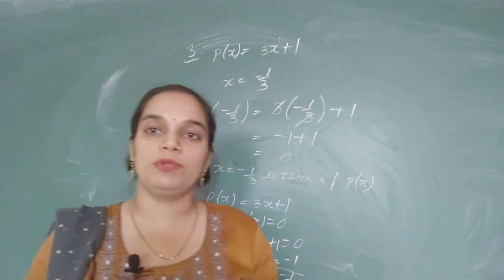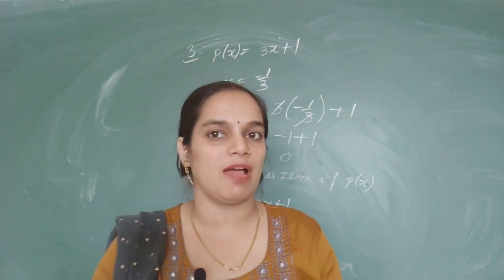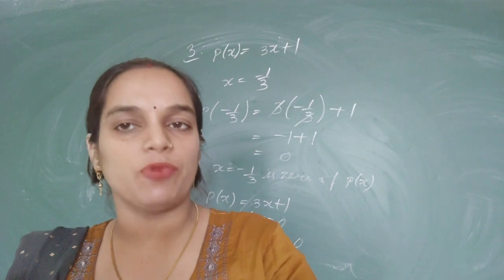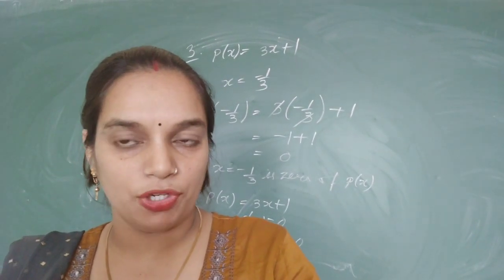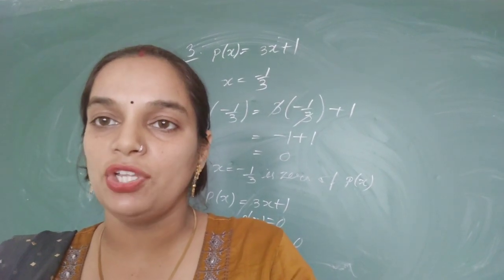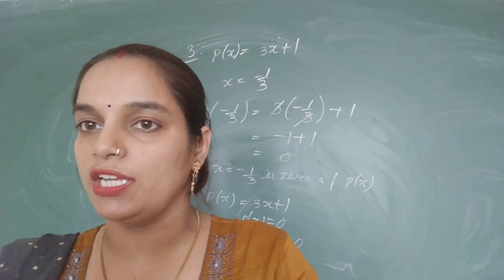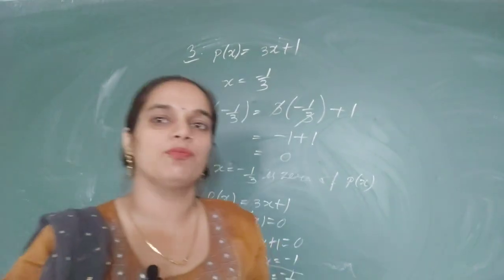Beta, one more polynomial is the constant polynomial, which I have not mentioned in the types, you add it. Constant polynomial: a polynomial that is without variable, or you can say the degree of the polynomial is 0, then we will say it is a constant polynomial.